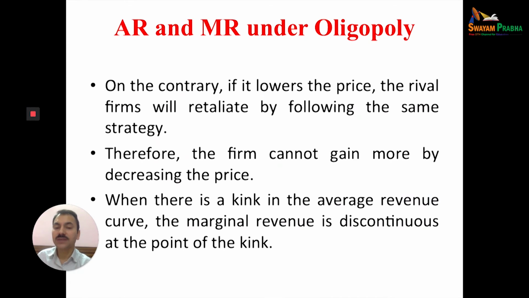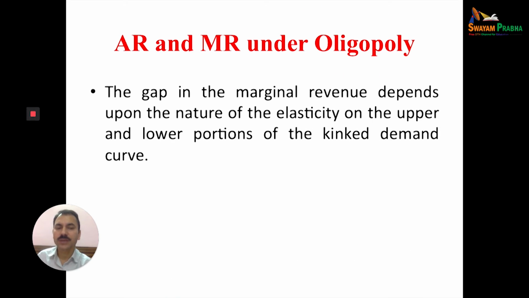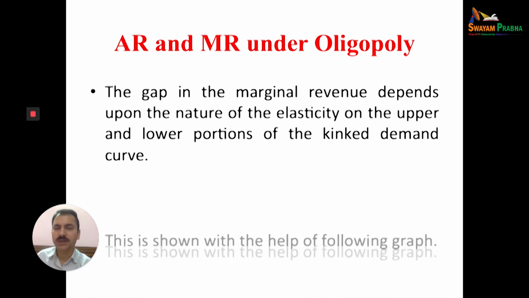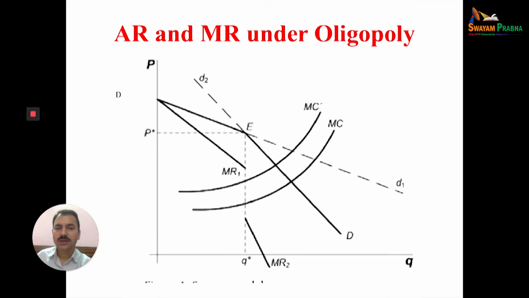When there is a kink, the average revenue curve and marginal revenue curve will be discontinuous at the point of kink. Now, let us see with the help of the next diagram. The gap in the marginal revenue depends upon the elasticity of the upper and lower portions of the kinked demand curve. This can be shown like this. Now let us see this diagram.